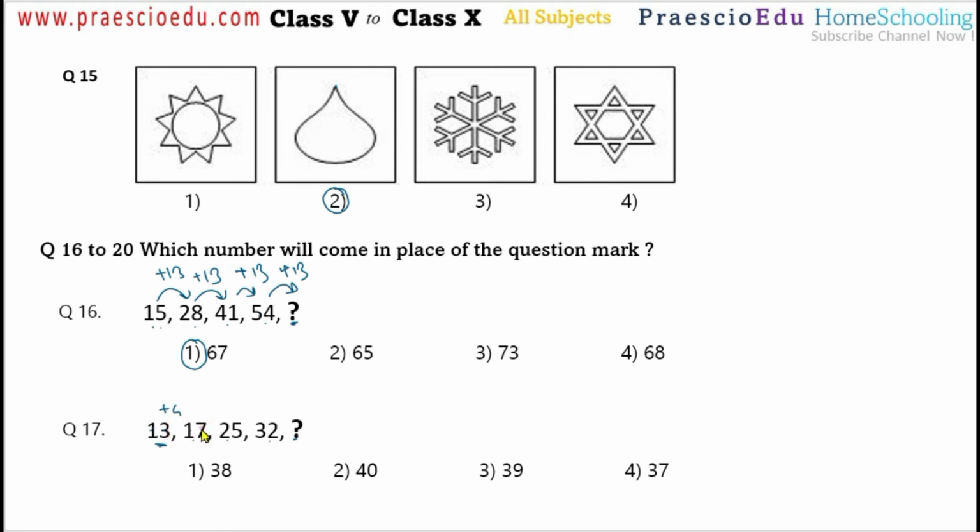Now here 1 plus 7 means 8, so 8 is added to 17, so we get 25. So here 2 plus 5, the 7, so 7 has to be added to 25, then we get 32. So like this, 3 plus 2, 5, so we have to add 5, so 32 plus 5, 37, and 37 is given in option number 4.